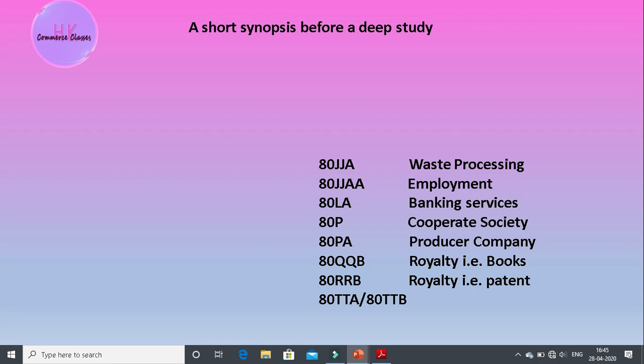So there is a short synopsis also for the further sections, and 80JJA includes waste processing. See, if the government is promoting waste industries to recycle and use the old material again and again, that will also motivate those industries while they are getting the deductions, okay. 80JJA also includes employment. The person who is generating more and more employment will get the deductions, okay.